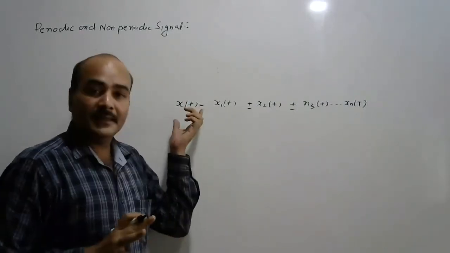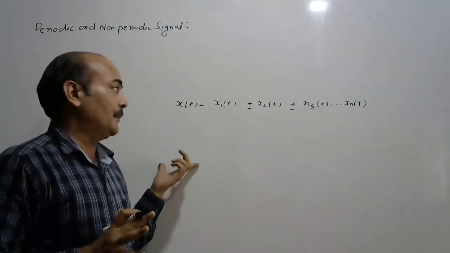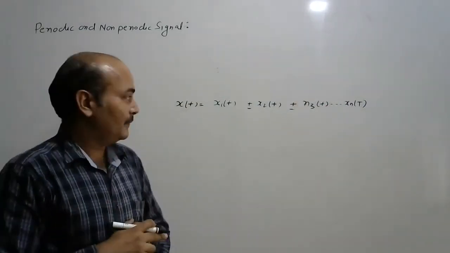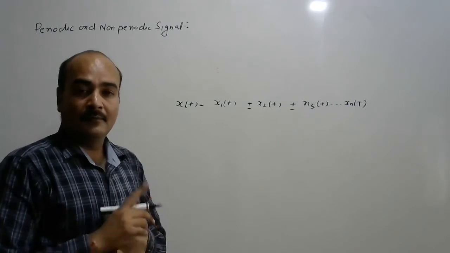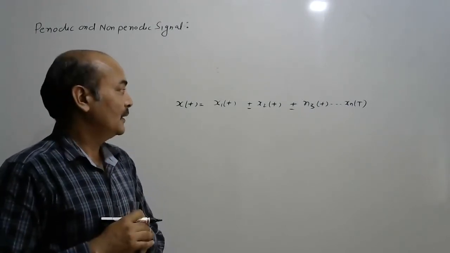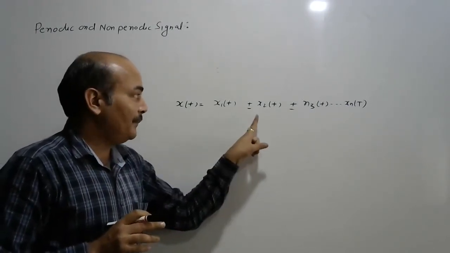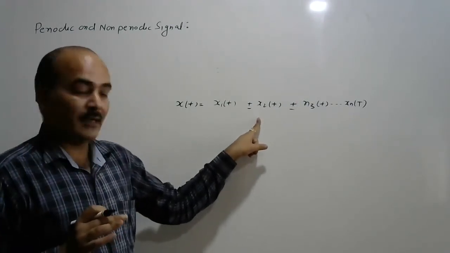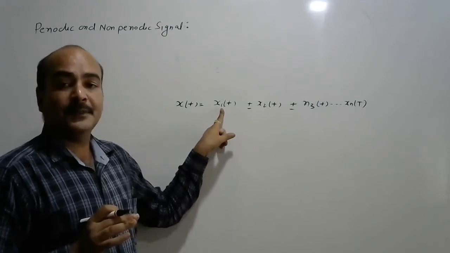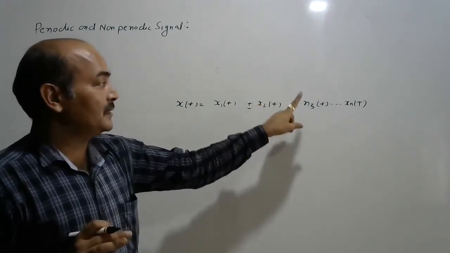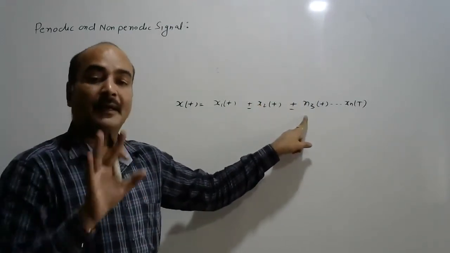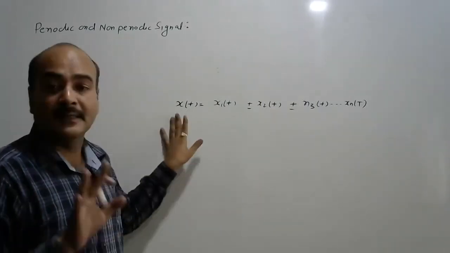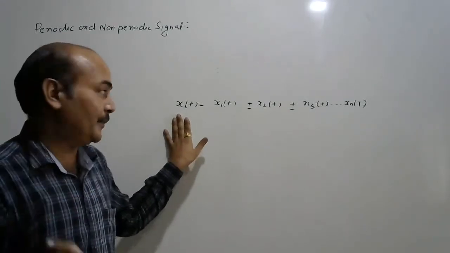So what is the condition for x(t) to be periodic if it has a number of different signals? First point: every signal should be periodic. If x1(t) is periodic, x2(t) is periodic, x3(t) is periodic, but any one or any two of the other signals are non-periodic, then x(t) is non-periodic.